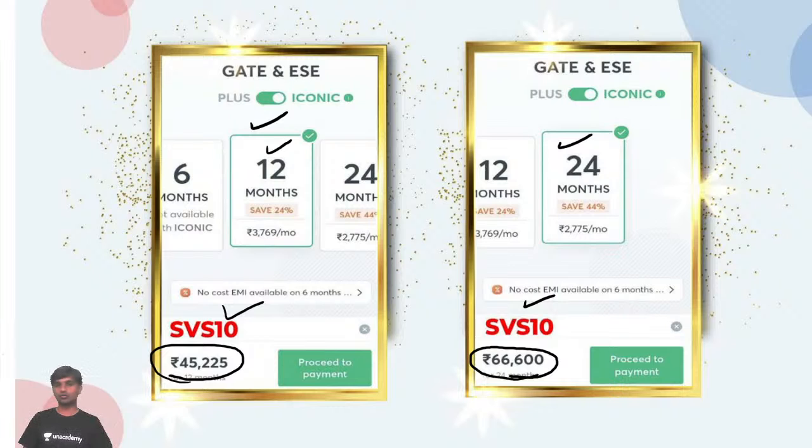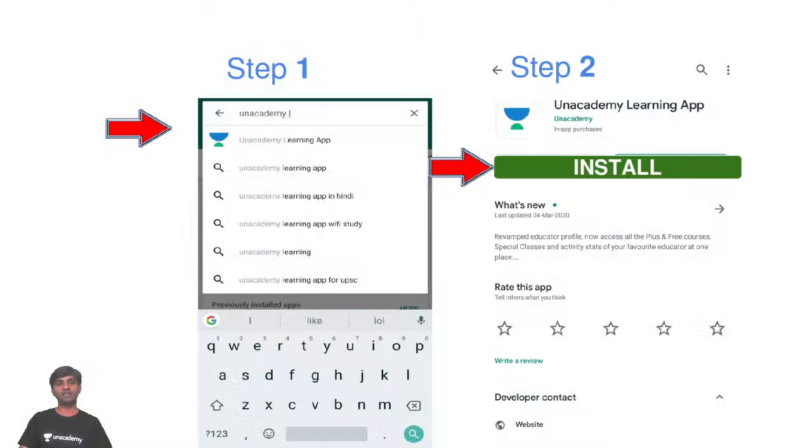Sir, I would suggest you go for a 12-month or 24-month iconic subscription. This is a very low cost compared to when you go for offline GATE coaching. Very good, sir. Okay, so how to get that?